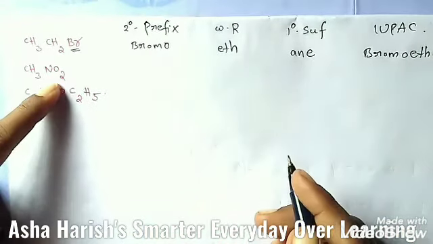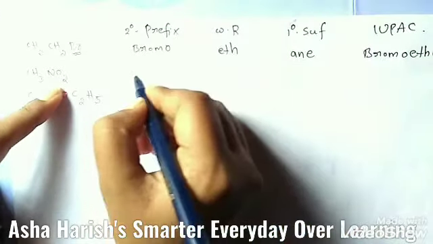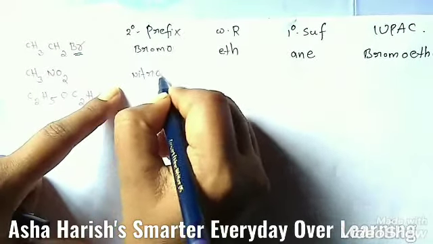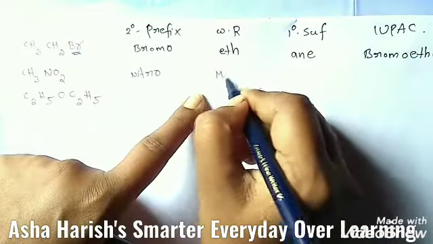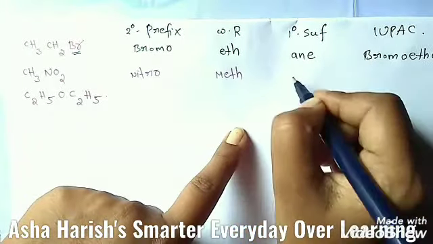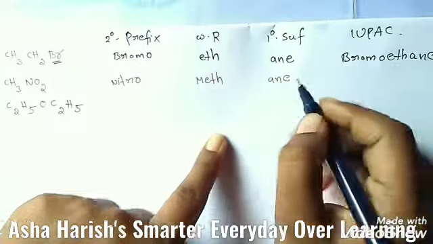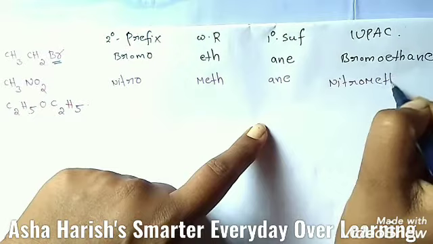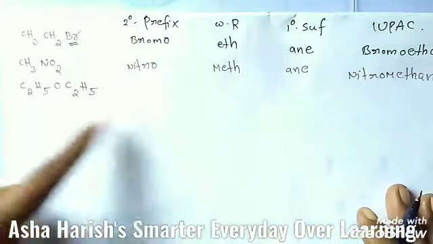In the next example, NO2 group is added here. So in the secondary prefix, you can add nitro, and the word root only 1 carbon, so meth is the root word here. Primary suffix, only all the single bonds, so ane. Then the name should be nitromethane. Nitromethane is the name here.